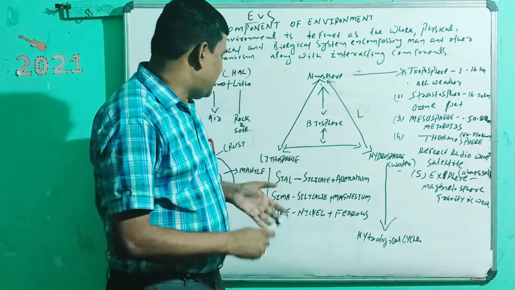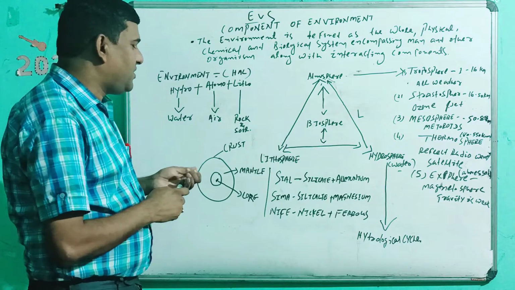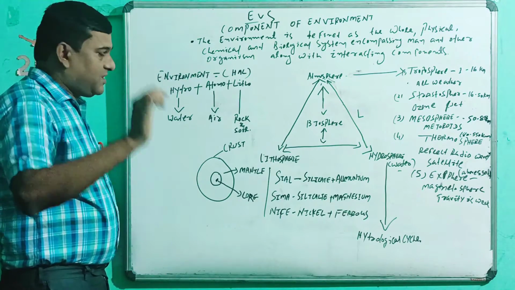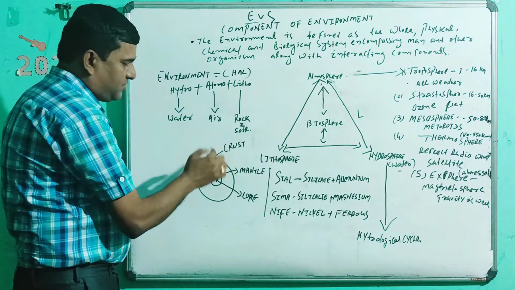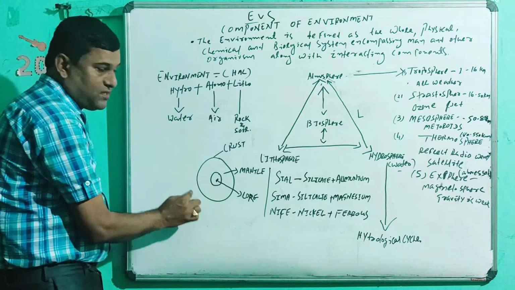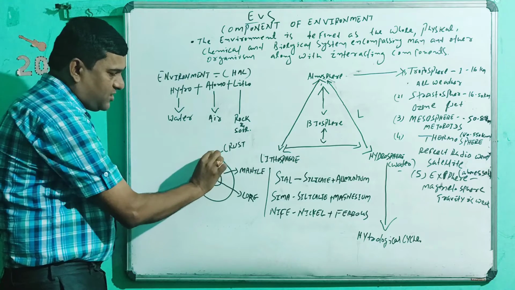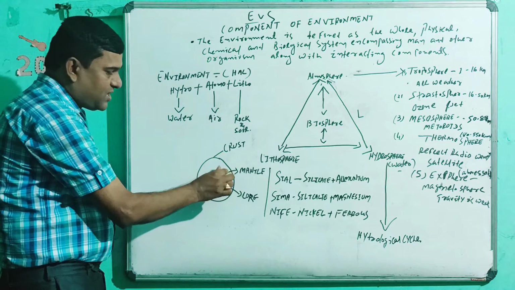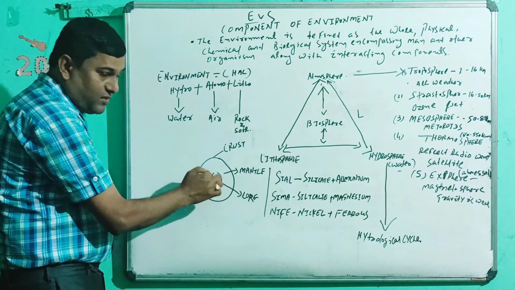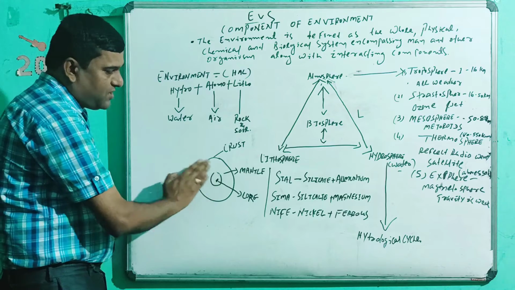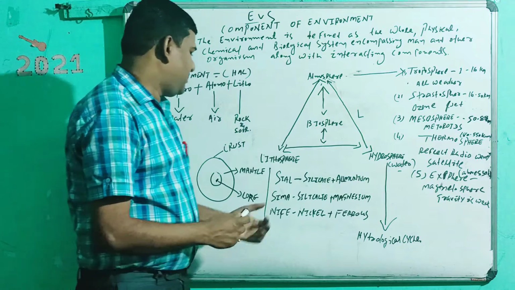Then the lithosphere. Litho always refers to rock. We are living on the earth, whose structure is the crust. The upper layer of the earth is known as the crust, and the middle layer is known as the mantle. The mantle is hard, but not as hard as the crust. And the center is the core.